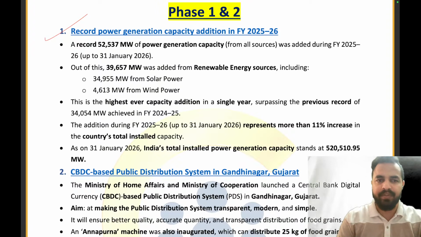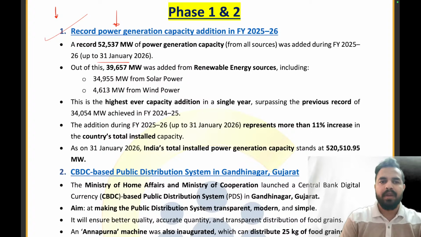Let me tell you, my dear friends, that we have already covered the latest data in the power generation capacity of the country, and the data in this news article is only updated till 31st of January 2026 and is volatile in nature.